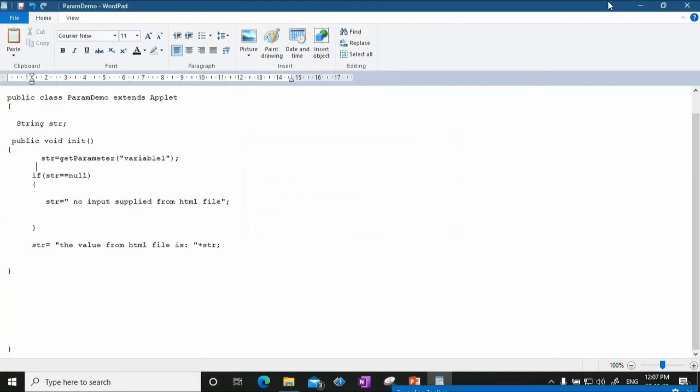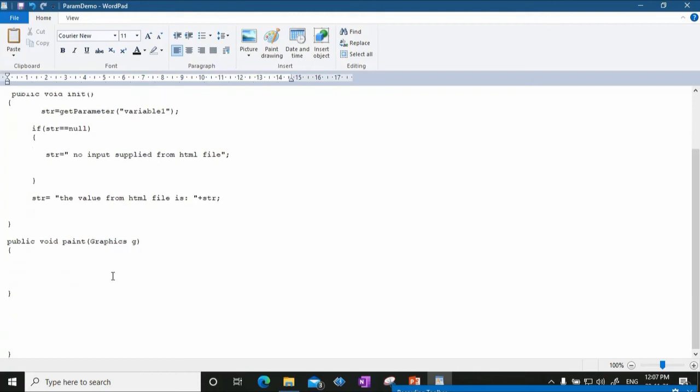And now I have to print this string on the applet canvas. For that I'll use public void paint method, internally using the Graphics object, and I will say g.drawString.